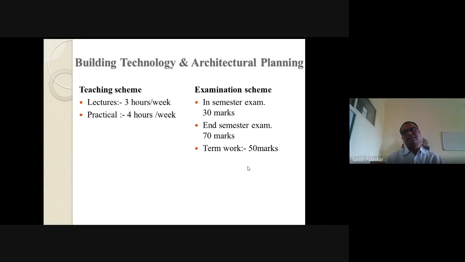Basically, this subject in the new syllabus consists of Building Technology and Materials from the second year first semester in the old course, and Architectural Planning and Design of Building from the second semester of second year in the old course. Now they have taken the content from both the subjects, and a new subject is introduced as per this 2020 course: Building Technology and Architectural Planning.